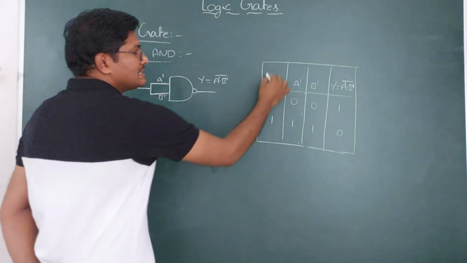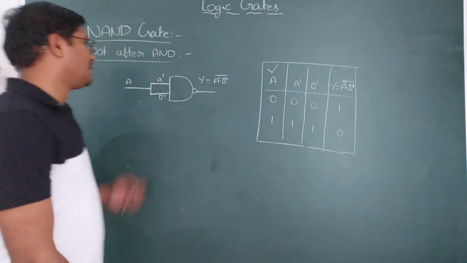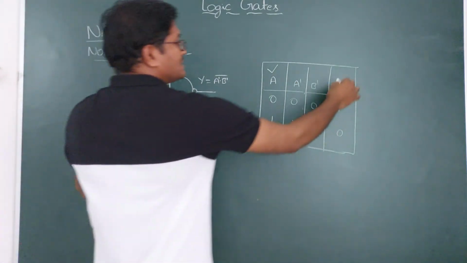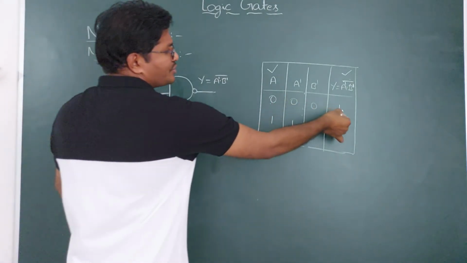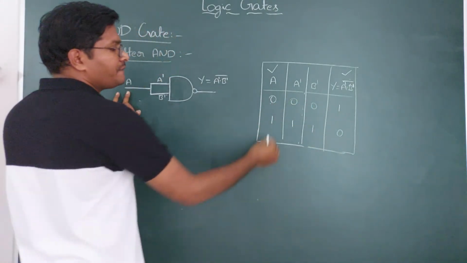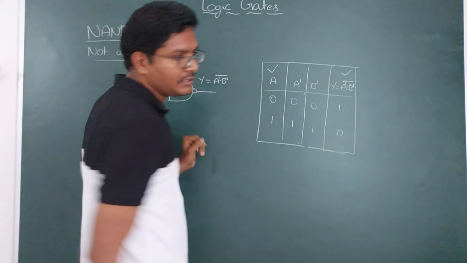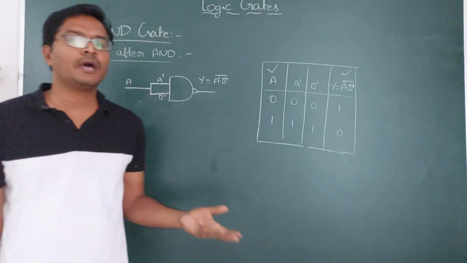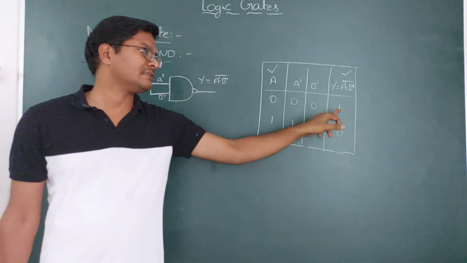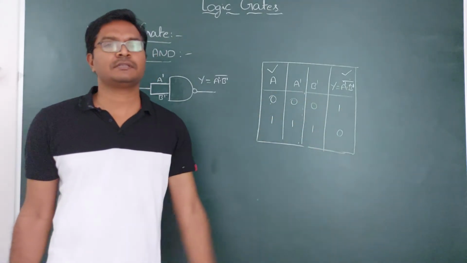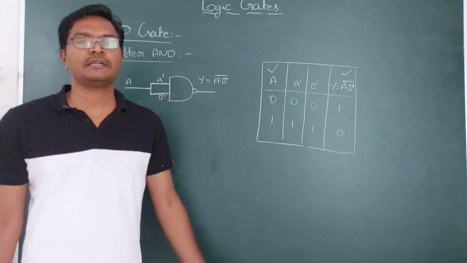So this is the main input signal we are giving. And what is the output signal we are getting? If the input signal is 0, what is the output signal you are getting? 1. If the input signal is 1, what is the output signal you are getting? 0, which is the NOT gate, the reverse of the input signal. Input signal is 0, reverse is 1. Input signal is 1, reverse is 0. It becomes a NOT gate.